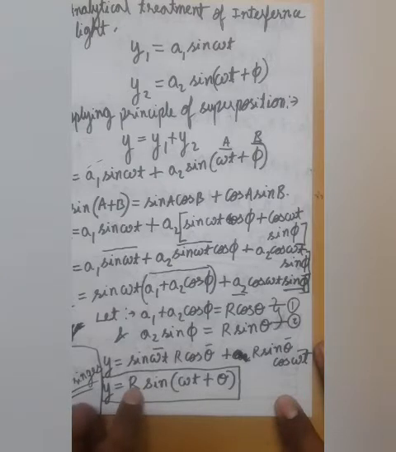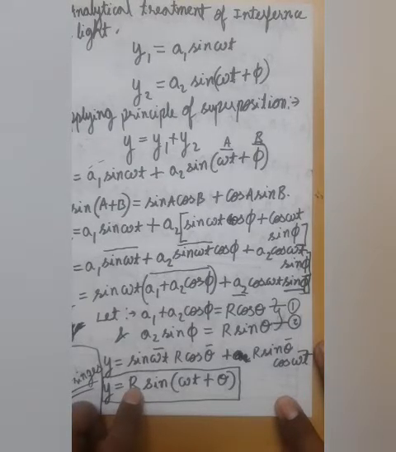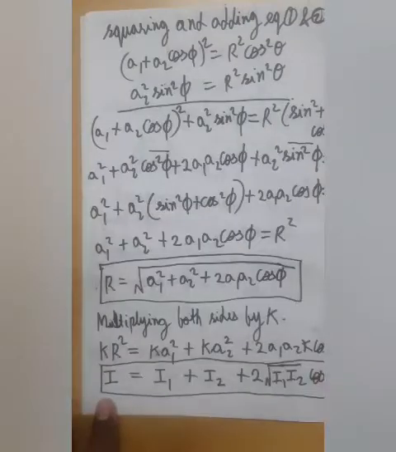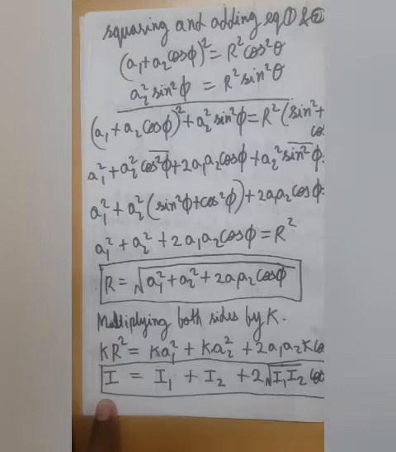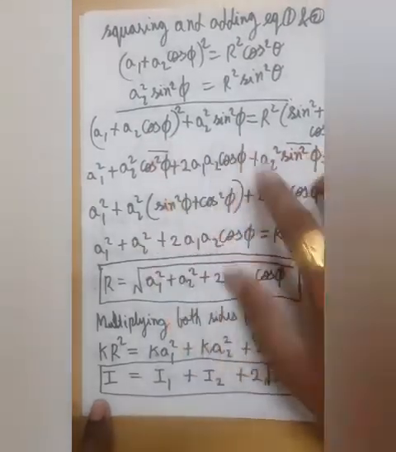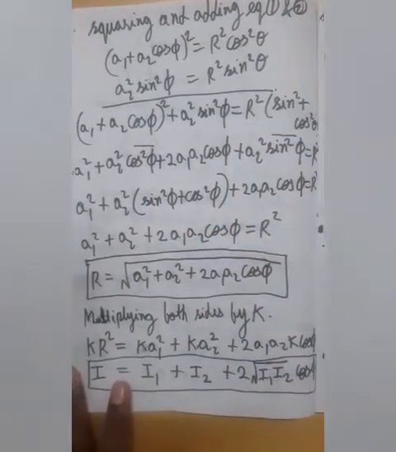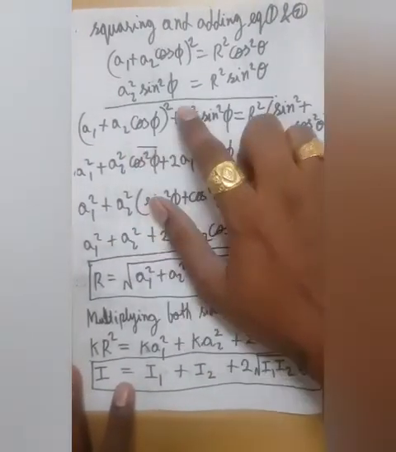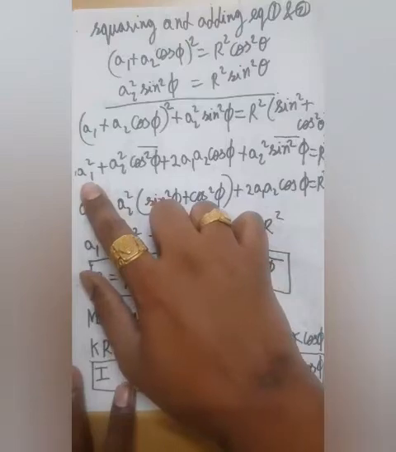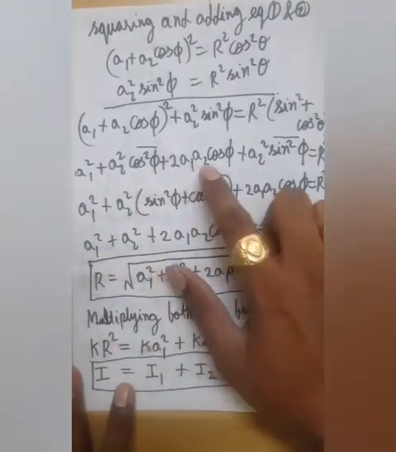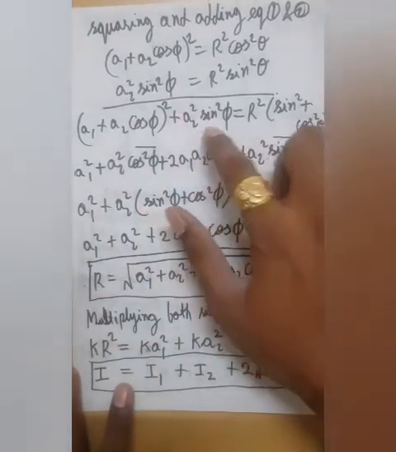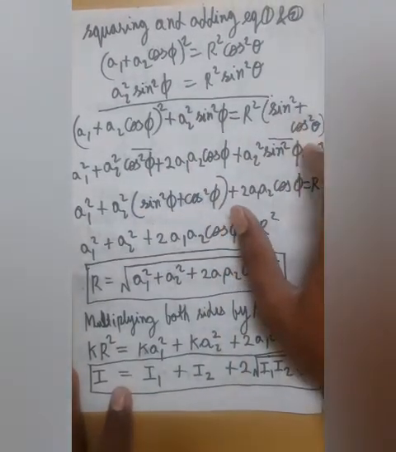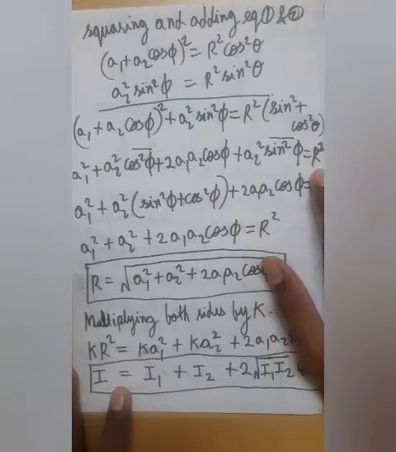Okay, as far as the value of r is concerned, we would square these two equations and add them. So after squaring and adding them, we would get this equation, which is again (a plus b) square. So it would be opened as a square plus b square plus 2ab plus this term I have written over here. Okay, and sin square theta plus cos square theta is 1, so we would only get r square over here.